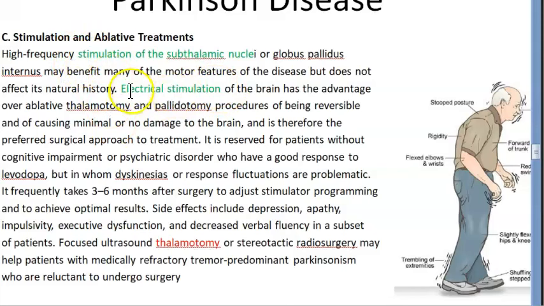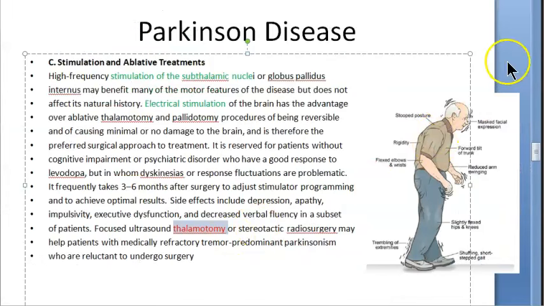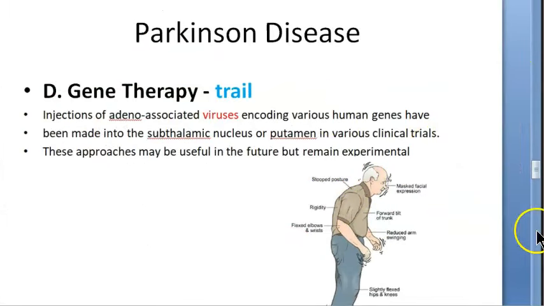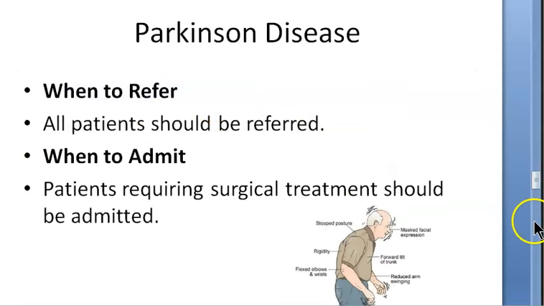Stimulation means you will stimulate the brain with some electricity, electrical stimulation. Then ablative means they're removing something. They're talking about thalamotomy. Thalamus they are trying to ablate. Okay, not sure, it sounds scary though. Then coming to gene therapy, this is still in trial phase. They are trying to introduce viruses that can encode human genes for us.